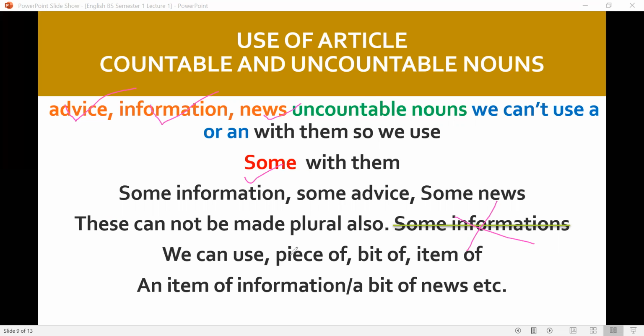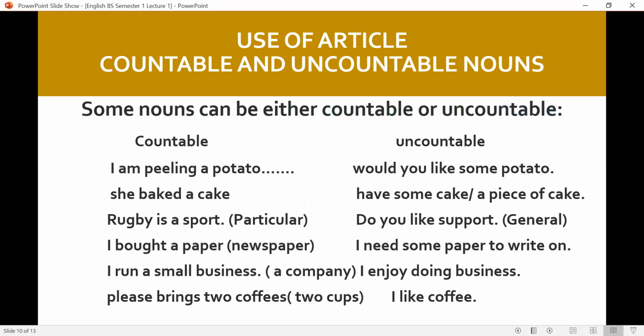To make the plural of these words, we can use a piece of or pieces of information, a piece of advice or pieces of advice, a bit of advice, an item of news or items of news, an item of information, a bit of news or bits of news, or items of information. These structures are used for uncountable nouns to show that the quantity is plural.